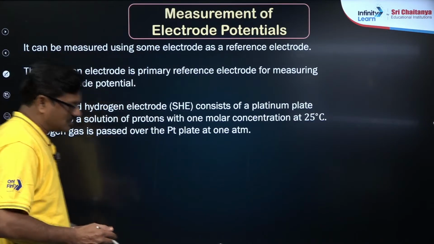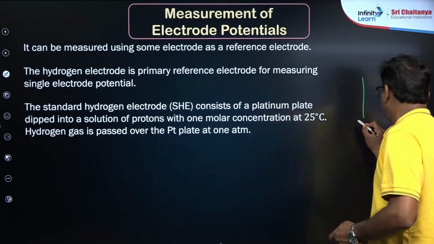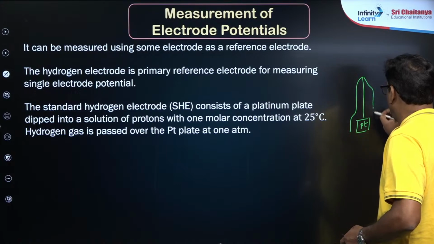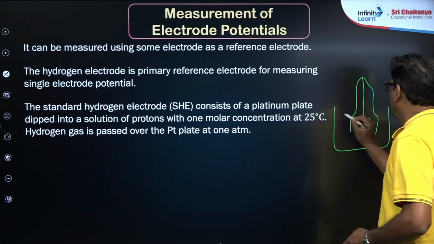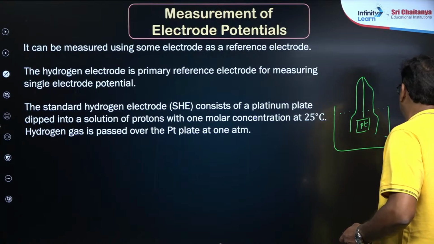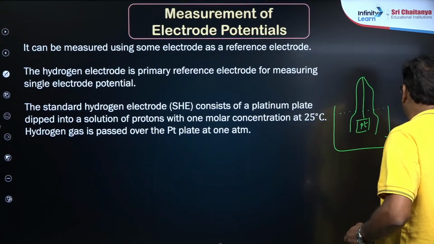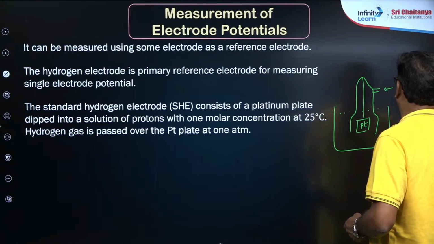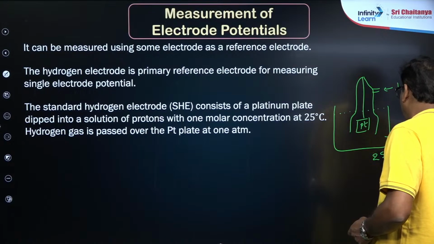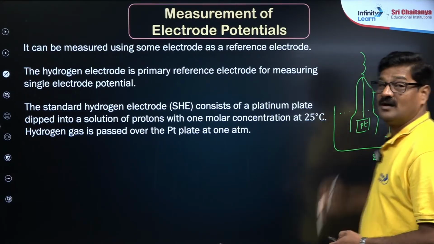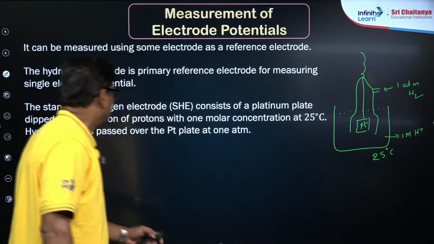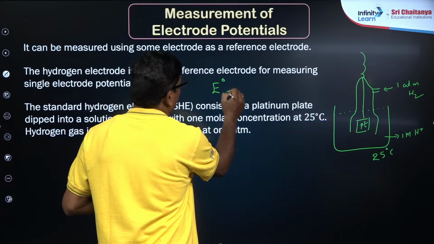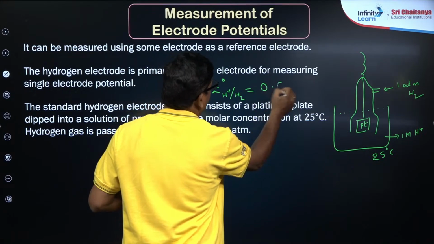The standard hydrogen electrode is made of platinum, platinum coated, and it is immersed in 1 molar HCl solution which gives rise to H plus, and it is connected to hydrogen at 1 atm, 1 bar, maintained at 25 degree centigrade. Then its electrode potential is taken as 0.00 volt, that is E0 of H plus and H2. Its value is given as 0.00 volt.